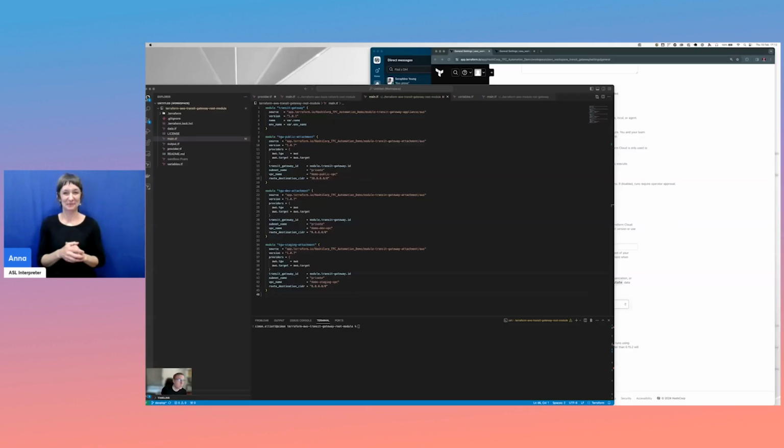Okay, so here we have an AWS Transit Gateway root module. This is the central module that I would use in order to build Transit Gateway and then to connect it to my various different networks. As you can see here, there's a public, a dev, and a staging attachment, but I want to introduce a production environment. First, I'm going to do a Terraform plan just to show the current state.